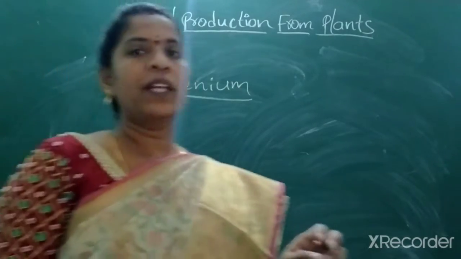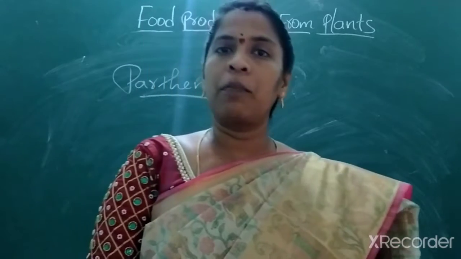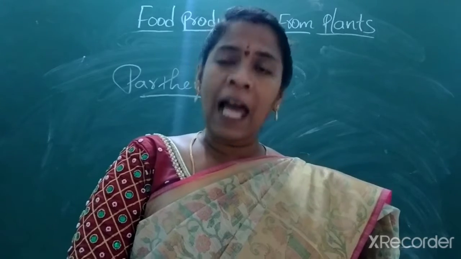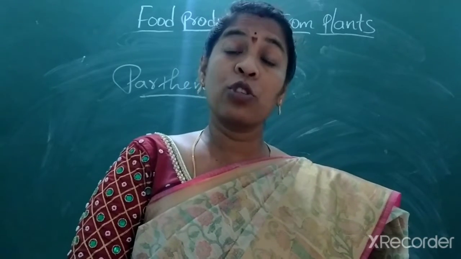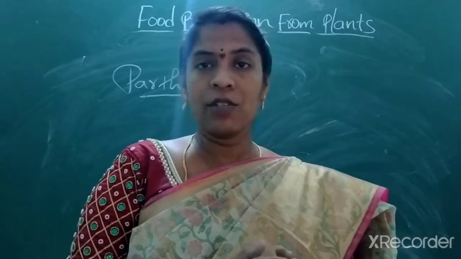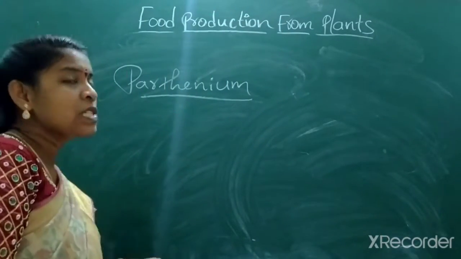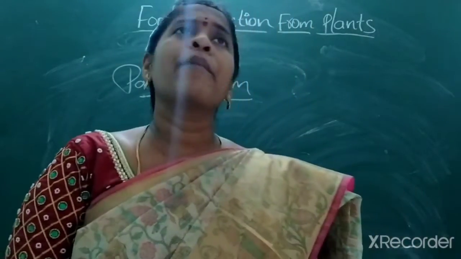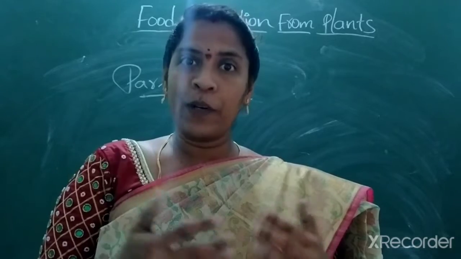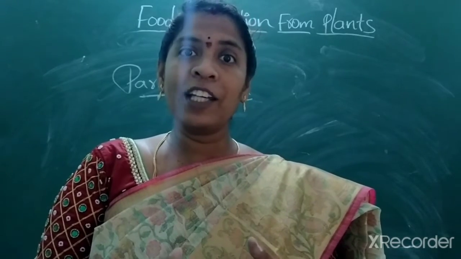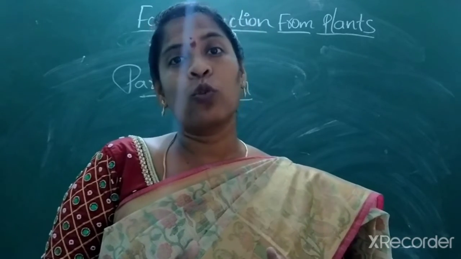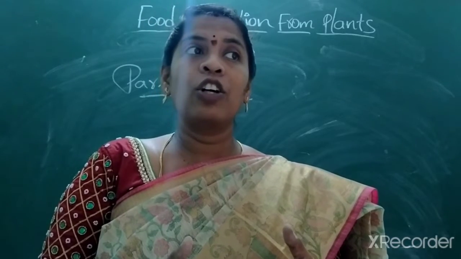Parthenium is one of the dangerous weeds. It not only causes harm to the other plants, and basically when weeds grow, what will happen to other plants? Compared to the actual plants, the weeds absorb more nutrients, so the original plants lack nutrients, and also the production capacity decreases. This is a major point. And Parthenium, basically when you inhale its pollen grains, it causes respiratory problems, and in the environment it causes many problems to other animals, and also it does not let other plants grow, so it is a big loss for a farmer.